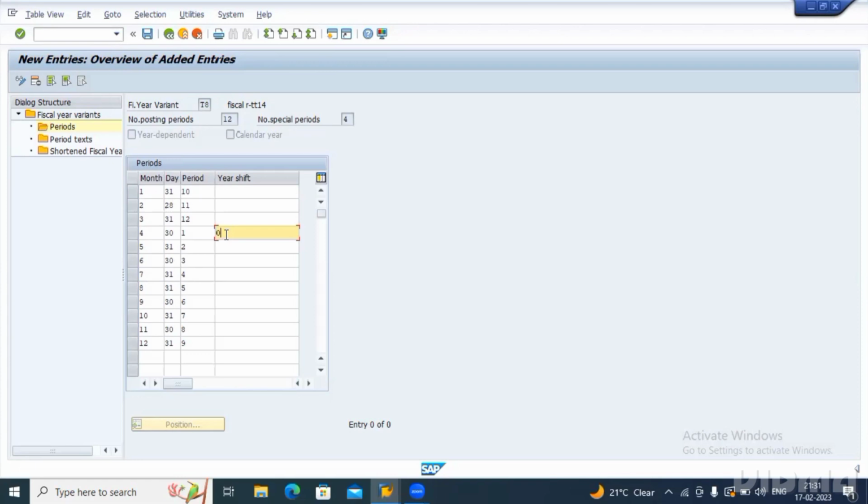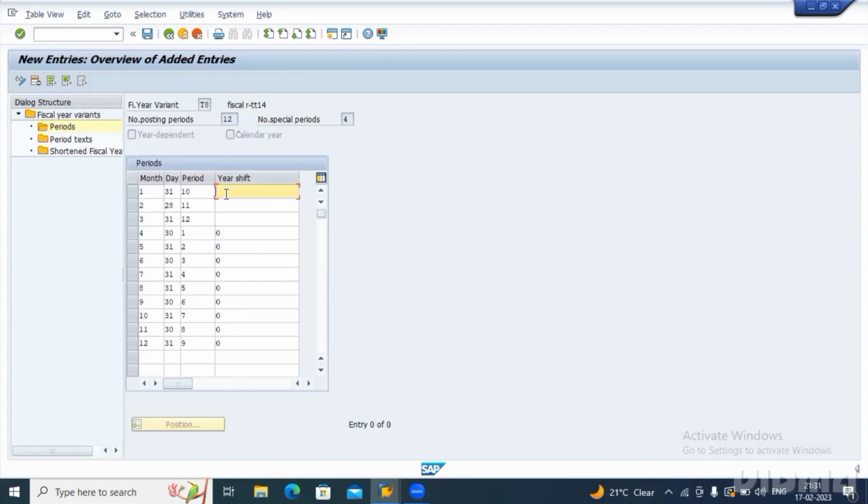So I have to keep 0 here. May is also the same year, so 0. June, same year. July, same year. August, same year. September, October, November, December, till December 2022 we will be in the same year, right? But whenever we come into January, technically the date changes, and the year also changes from 2022 to 2023, right?